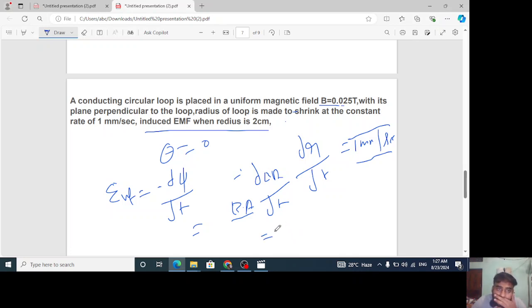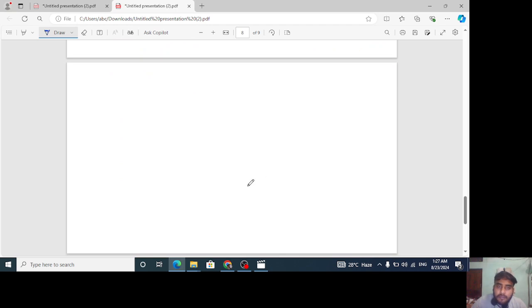Now understand one important thing here, beta. In d(BA)/dt, what is A? A circular loop is given, so A will be pi r square. We can put pi r square instead of A. Go to the next slide; I think we can explain it better there.